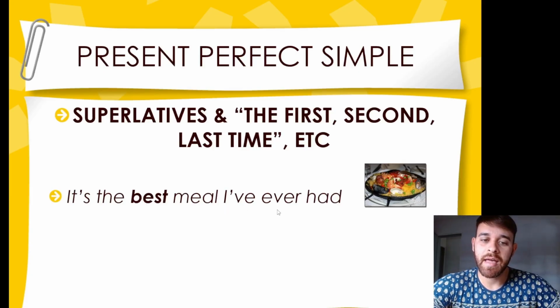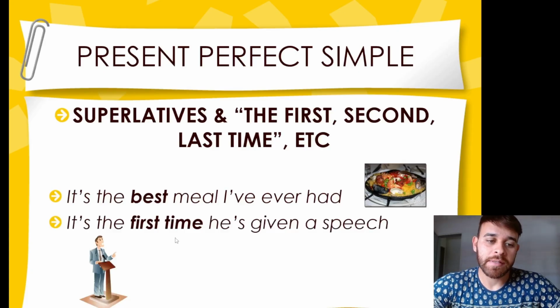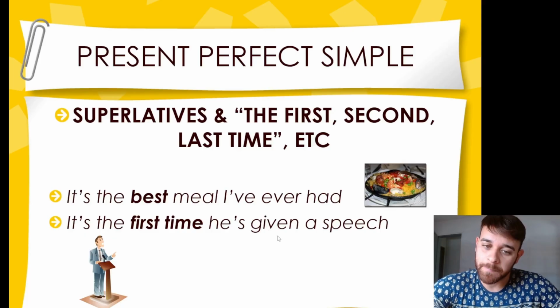I've is a contraction of I have. Another example is this one here. It's the first time he's given a speech. In this case here, he's also indicates the abbreviation of he has. And you know that this is the abbreviation of he has because the verb right after is in the third form, or also called the past participle.